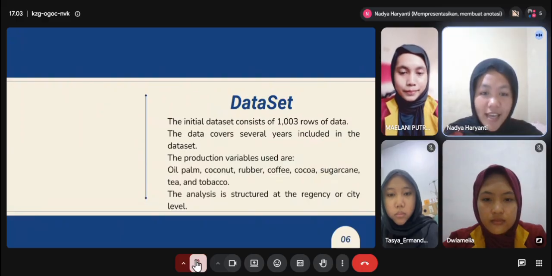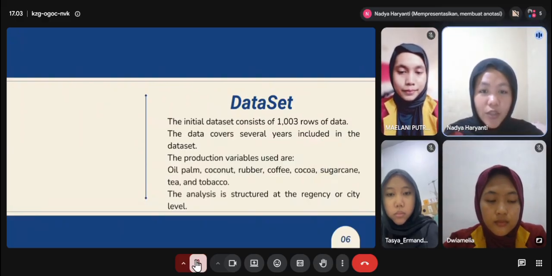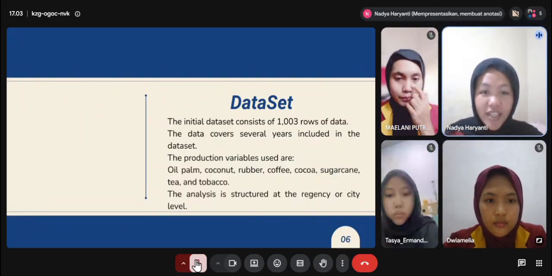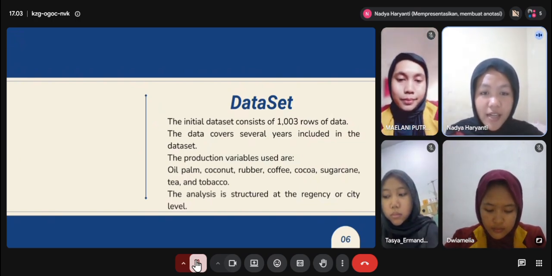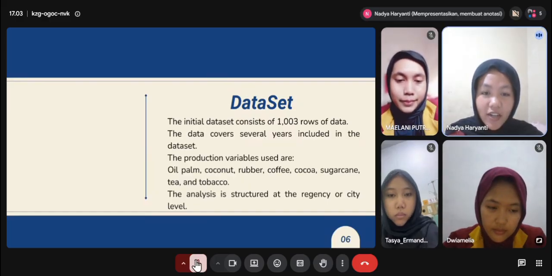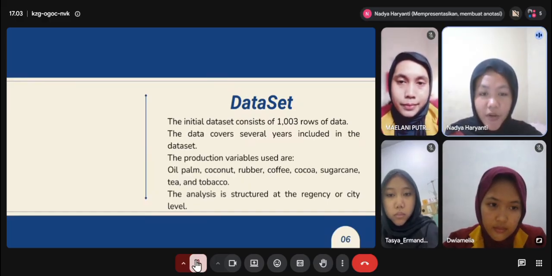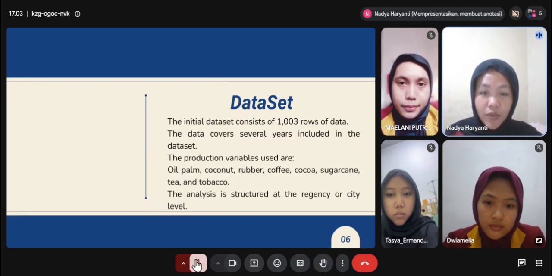Okay, next. Now let's move on to the dataset. The initial dataset consists of 1003 rows of data and covers several years. The dataset contains information about the production of several agricultural commodities, including oil palm, coconut, rubber, coffee, cocoa, sugarcane, tea, and tobacco.